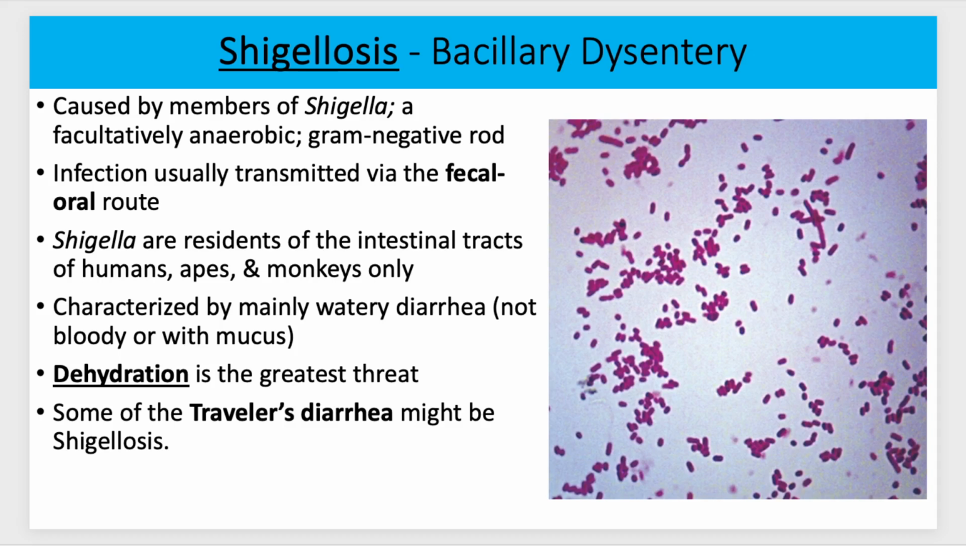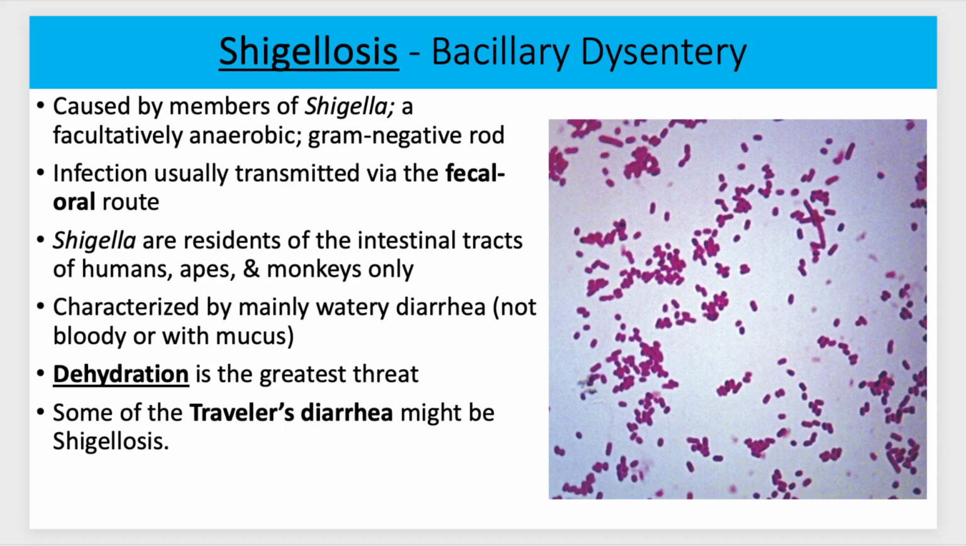So Shigella, or bacillary dysentery, this is caused by members of Shigella, a facultatively anaerobic gram-negative rod. You see there on the right, gram-negative, that pinkish red color, and then the rod shape, bacillus. Infection is usually fecal to oral route. You'll see that with a lot of these foodborne illnesses. So the residents of the intestinal tracts of humans, apes, and monkeys only. So when you're getting this, unless you had a literal animal prepare your food or someone touched one, you're probably getting it from humans who did not wash their hands after going to the bathroom.